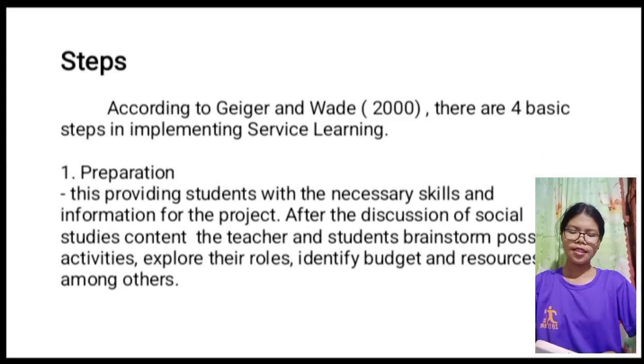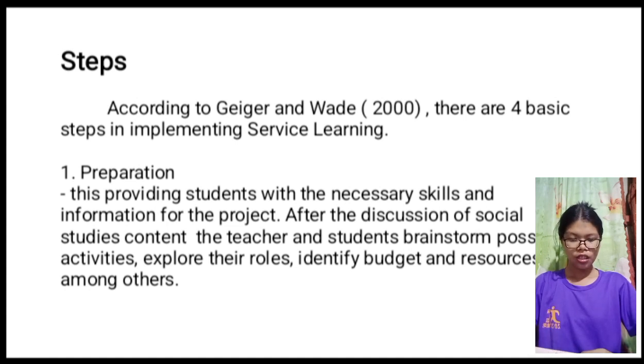Next, steps. According to Jigger and Wade in 2000, there are four basic steps in implementing service learning. First, preparation. This provides students with the necessary skills and information for the project. Students need to conduct research first before they do their project.